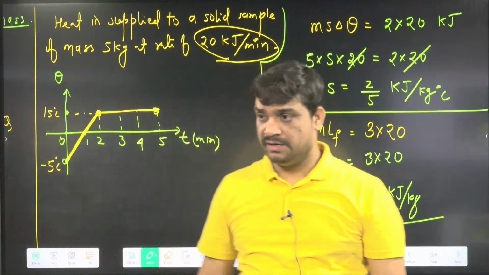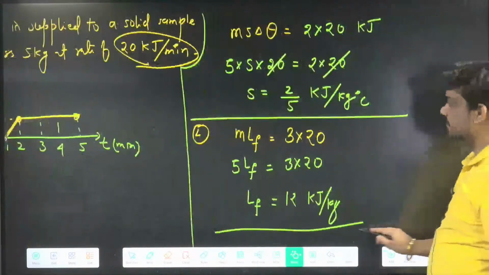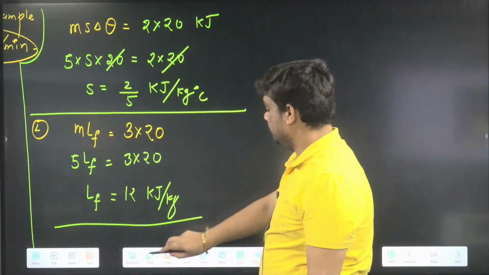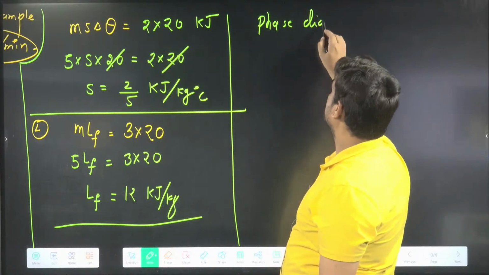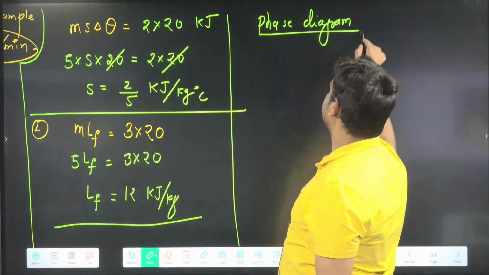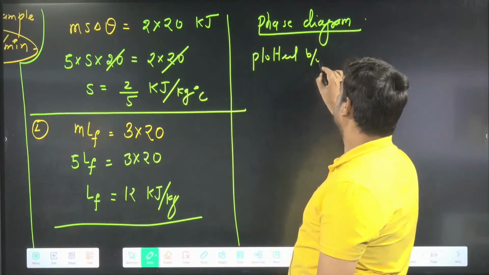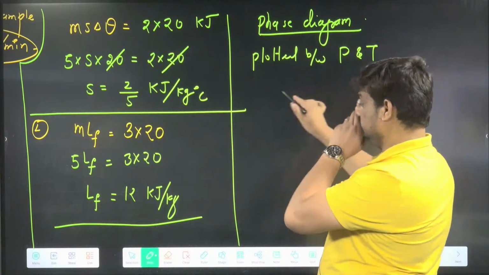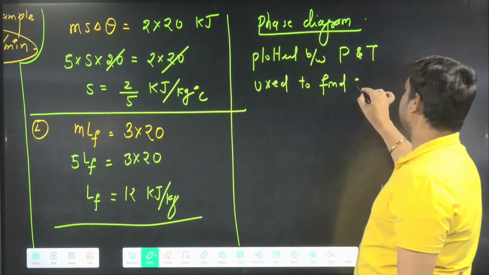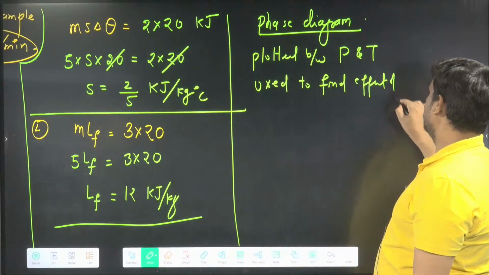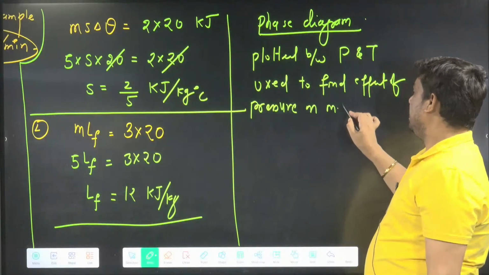Next one, here, phase diagram. A phase diagram, plotted between pressure and temperature, is used to find the effect of pressure on melting point and boiling point.